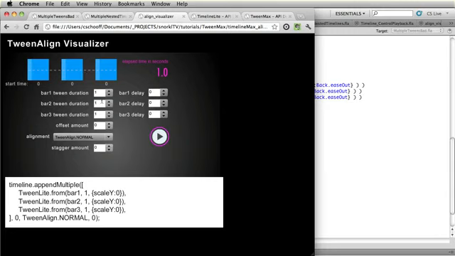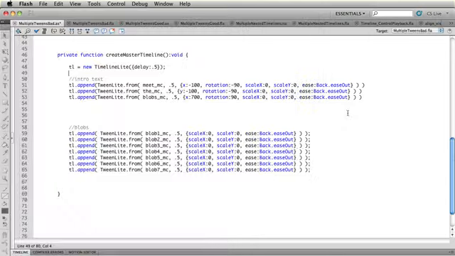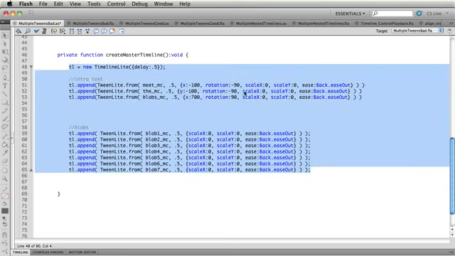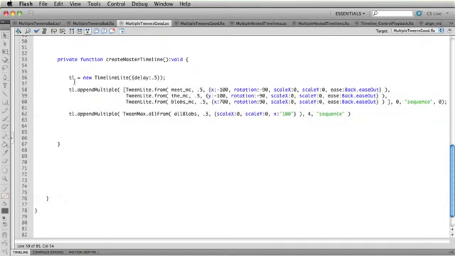Right now there's just a very basic timeline animation that will play where 3 items get tweened at once. If I change the alignment mode over to sequence, that automatically means that one box will animate after the next. Doing something like that will also change the total time of the animation and also the start times of the tweens. I'll be using this tool quite a bit to really show you how each of the parameters will affect the animation. A main focus of this tutorial is going to be showing you how to take a lot of code like this and condensing it down to very little code.